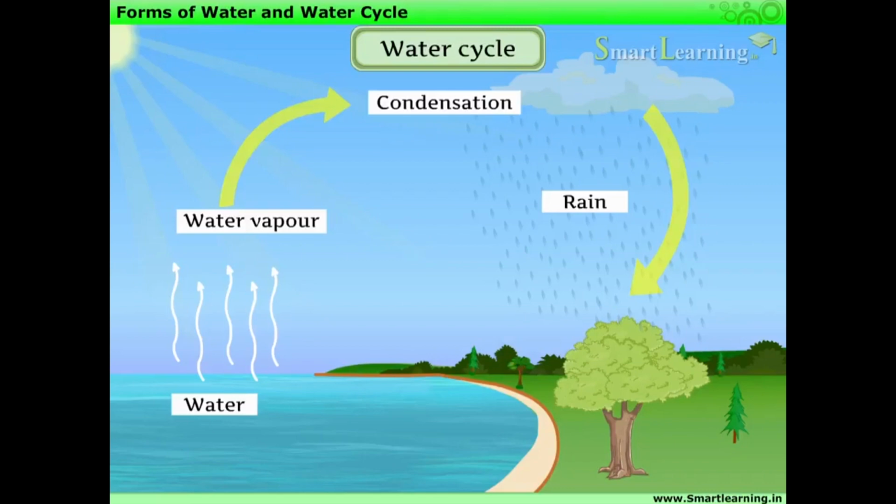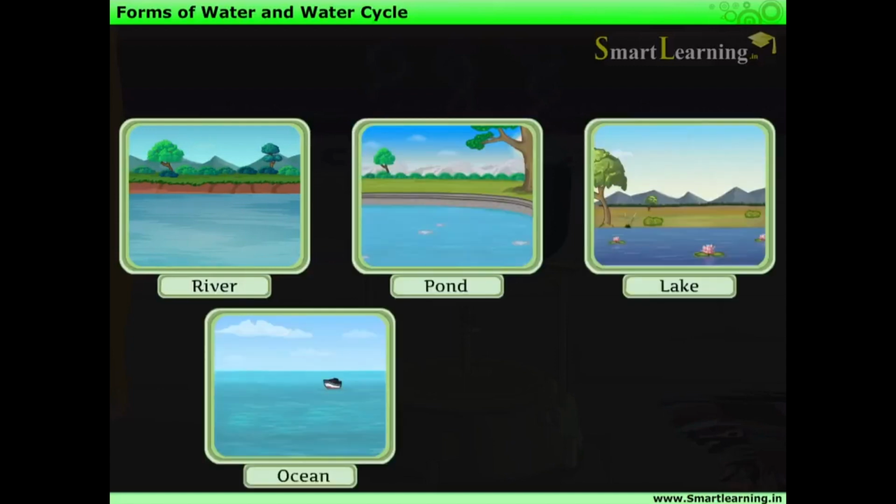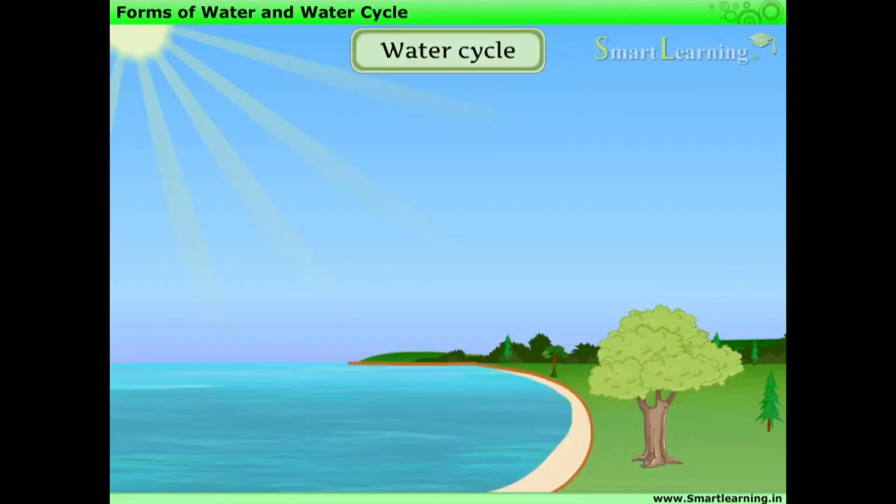Water in water bodies such as rivers, ponds, lakes, oceans and seas evaporates due to the sun's heat and changes into water vapor. Being light, the water vapor rises up into the sky.